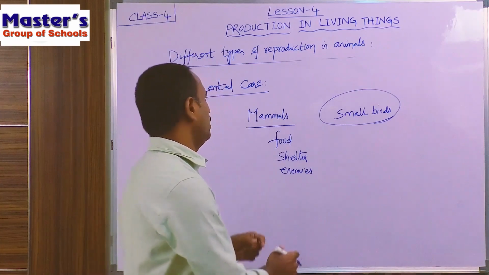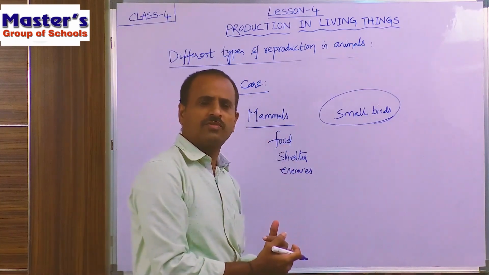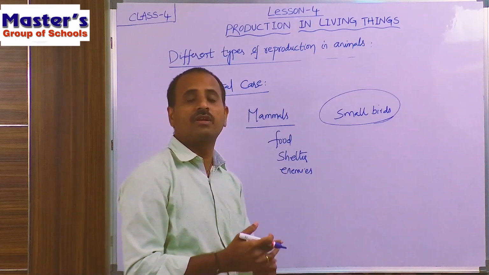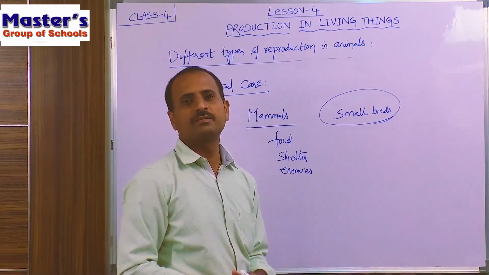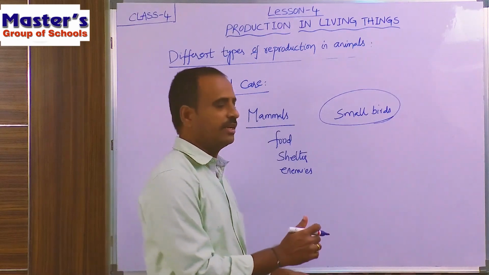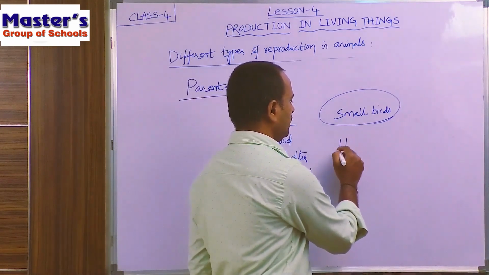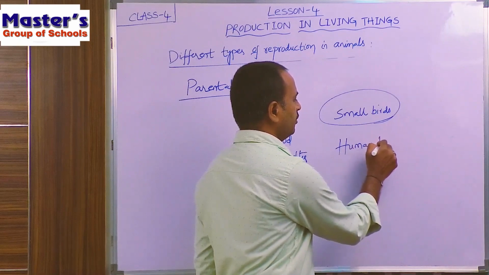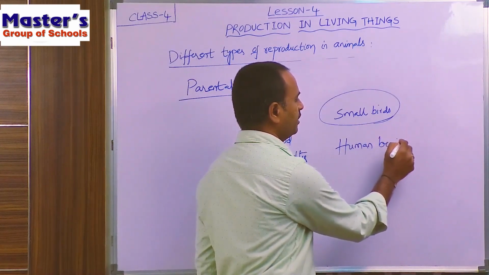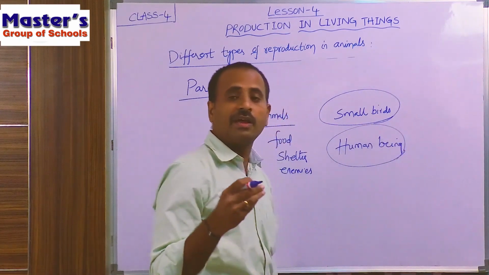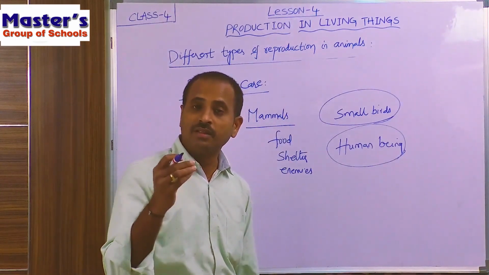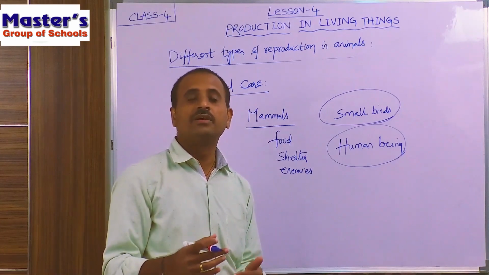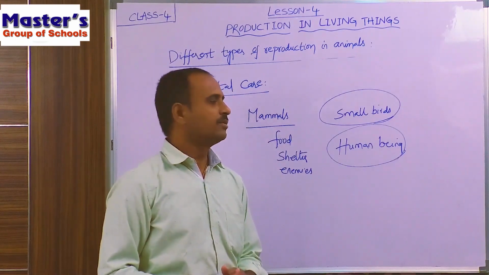So children, not only birds, most human beings also give a lot of care to their new babies. Human beings give a lot of care and protect their young babies until they get the capability of living by themselves.